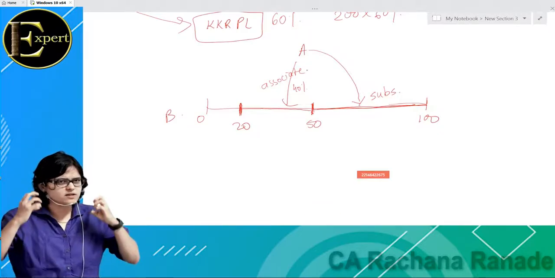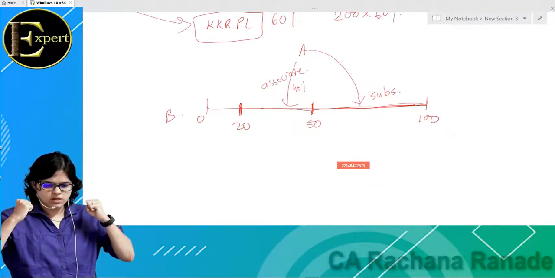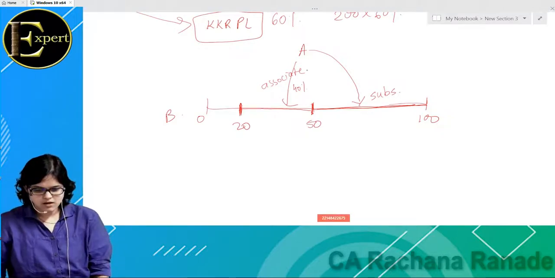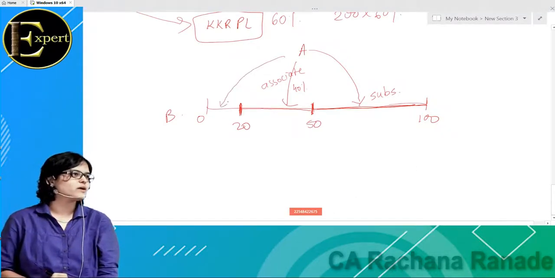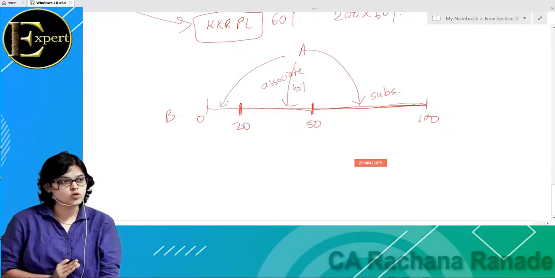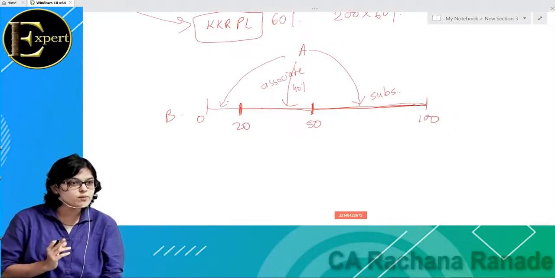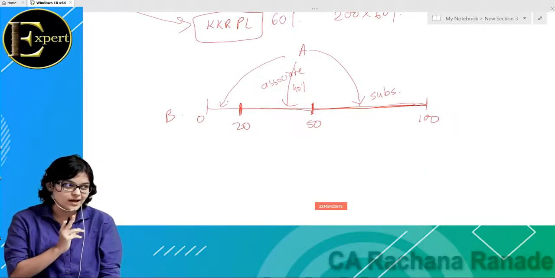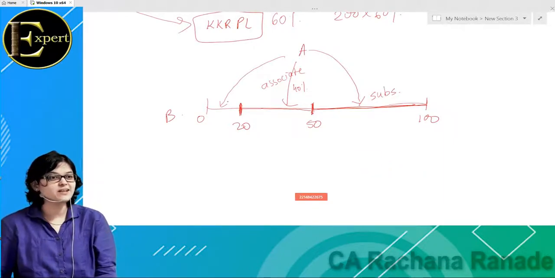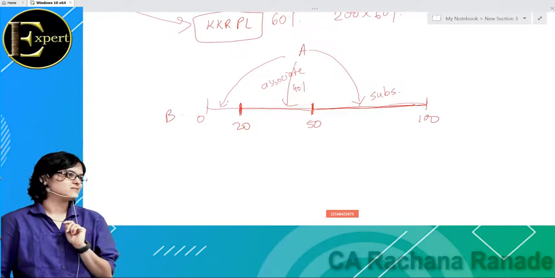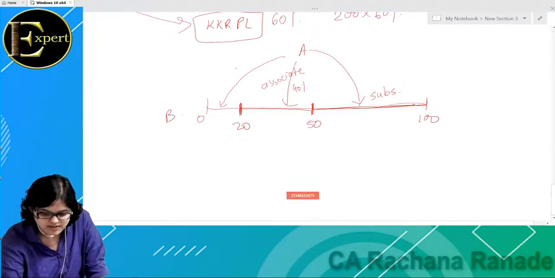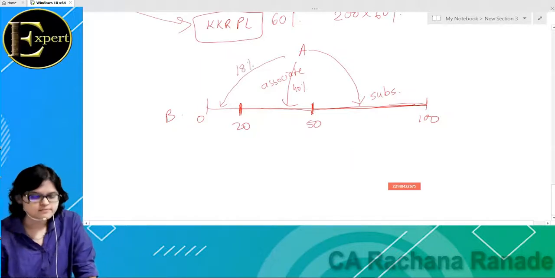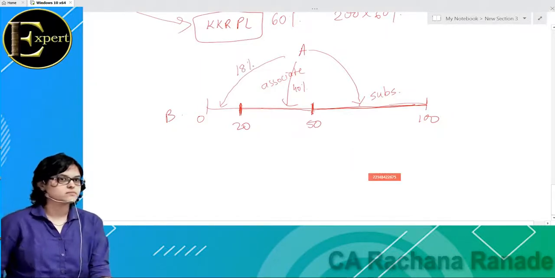Last category. The only category. I hold somewhere between 0 to 20, or say 19.99. 19.99. Because if it is exactly 20, then it's an associate. It has to be less than 20%. So let us say I'm holding 18% in B. This relationship has no name. It's just that A has invested in B. There's no specific name for that.